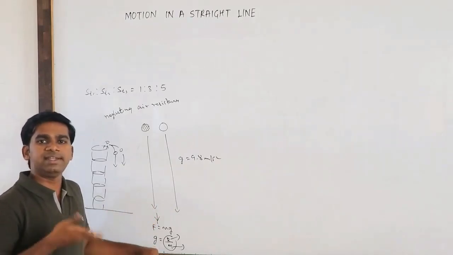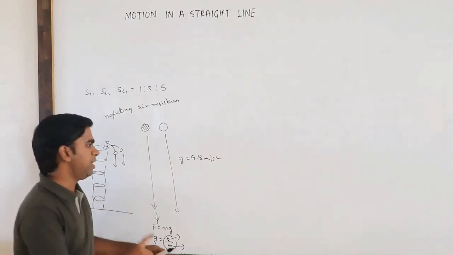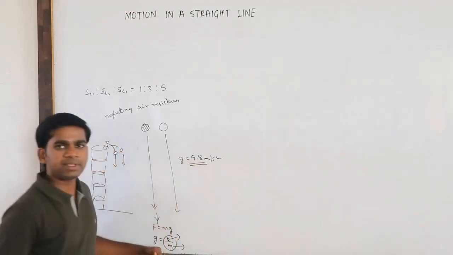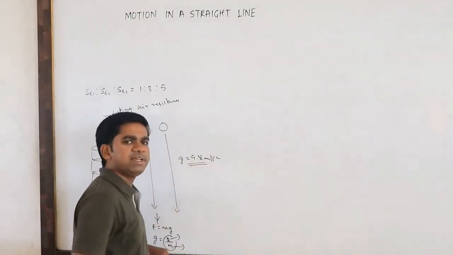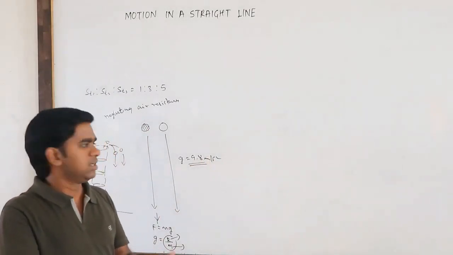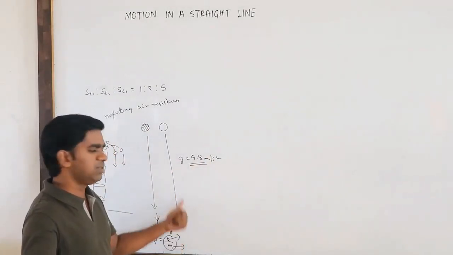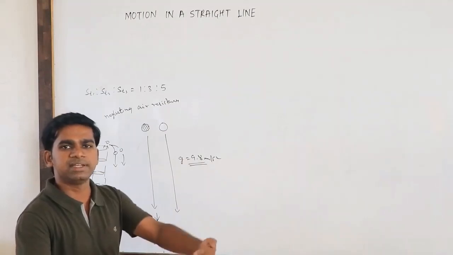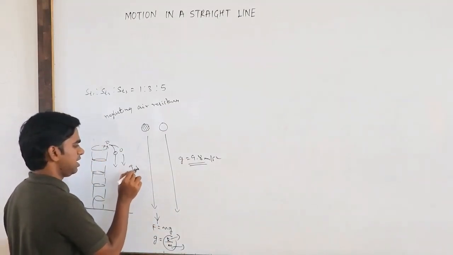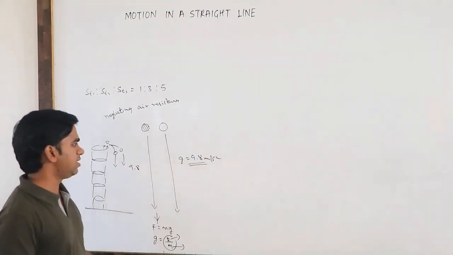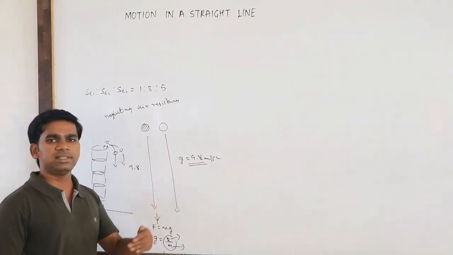So the intention of the surface of Earth is to maintain this constant. If the acceleration is constant, it means both are increasing their velocities by an equal value. For this it is 9.8, for this also it is 9.8.